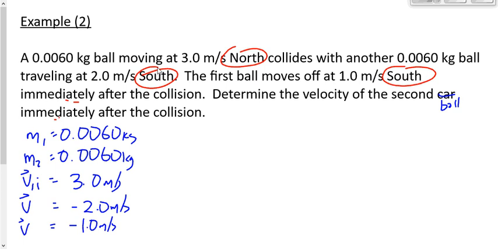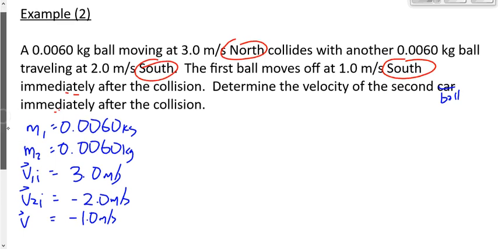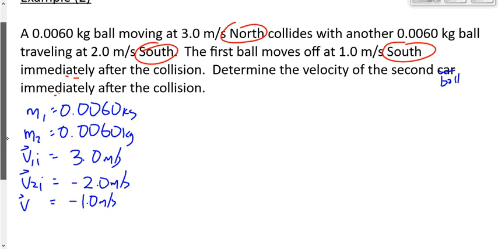Parker, the negative 2 meters per second, 2 to the south. Is that V1 or V2? Yeah, good. V2. Is it V2I or V2F? Good. And this negative 1 meters per second, JC, is that V1 or V2?